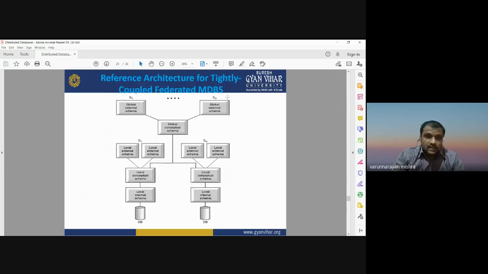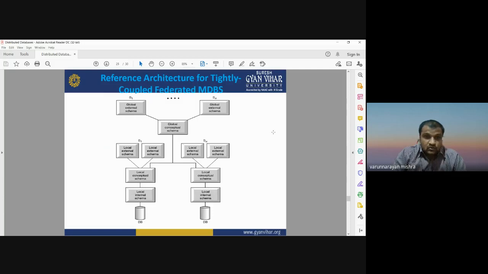Yeah, this is the reference architecture for tightly coupled federated MDBS. MDBS means the databases at different sites, S1, S2, S3, and so on, which can first be integrated into a global conceptual schema. Now that global conceptual schema will be transformed into a local conceptual schema having the local address of the information, the local address of the database, that is S1, S2, S3, Sn.